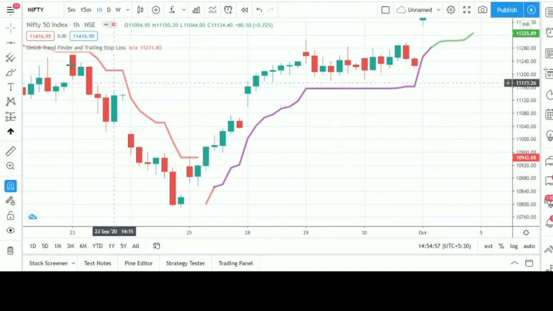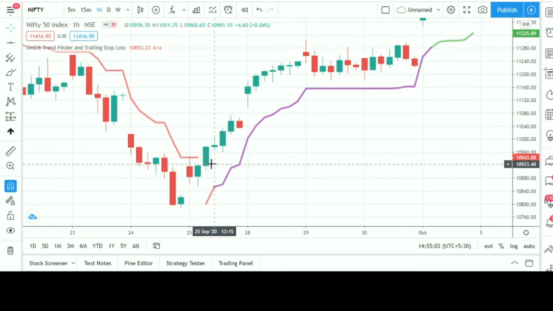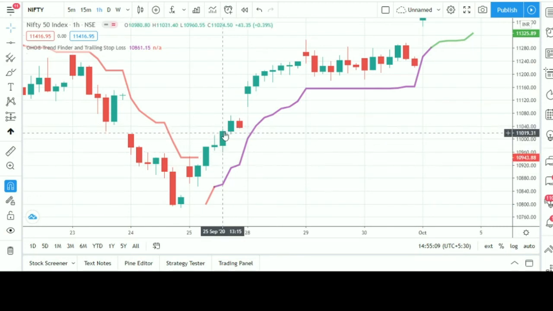Here we changed the trend, and here we cannot take the trade, friends, because it's red, so we have to wait at least for the purple color line. Okay, here purple color line.